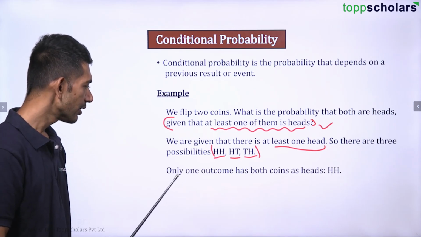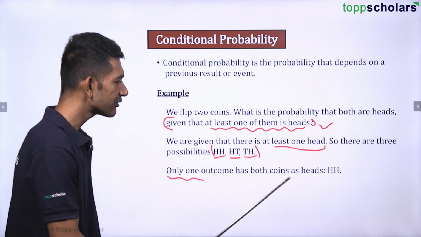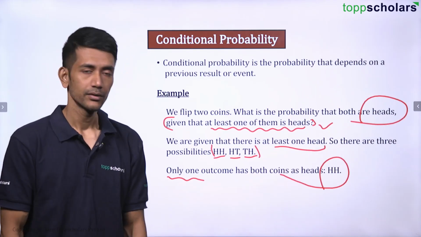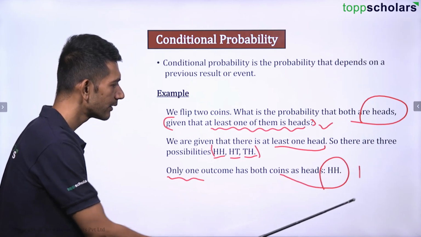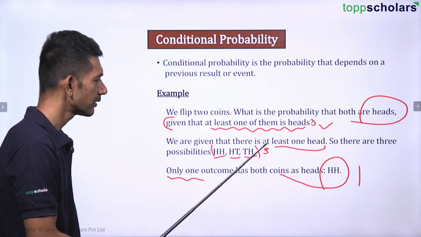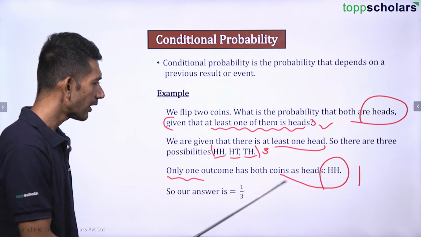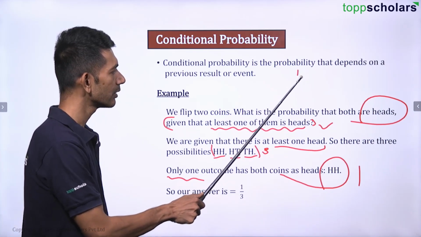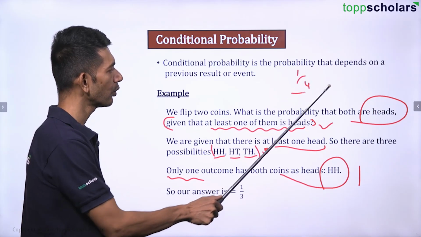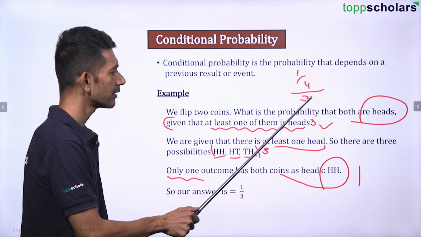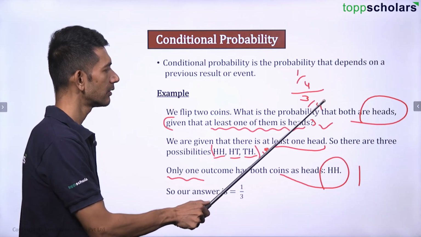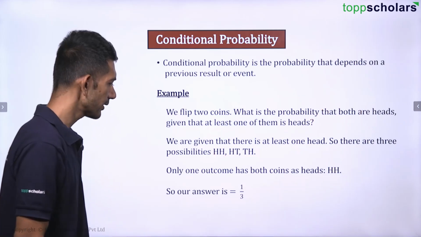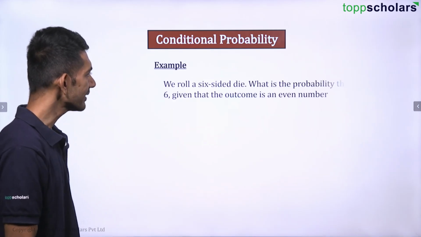Now tell me one thing. Only one outcome has both as head, right? Now this is 1, this is 3, right? So here our probability would be 1 by 3. Why 1 by 3? Because the actual is 1 by 4, divided by 3 by 4, right? 4 will get cancelled and then you will get 1 by 3, correct?